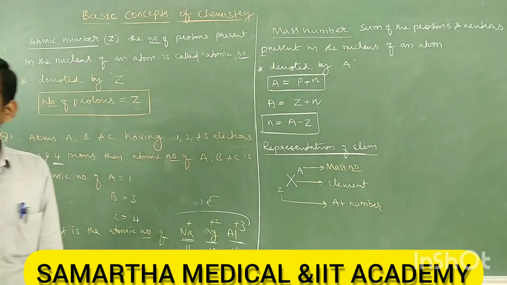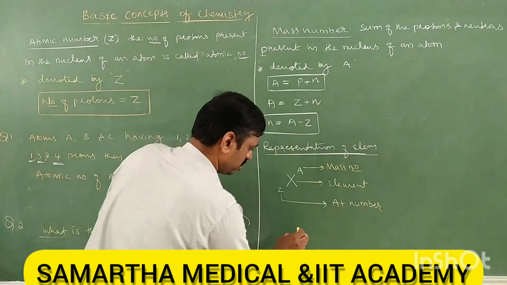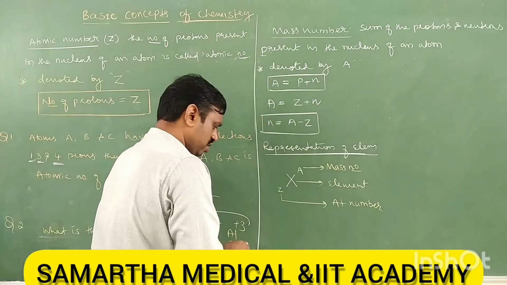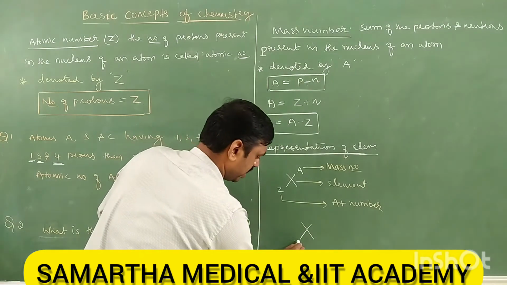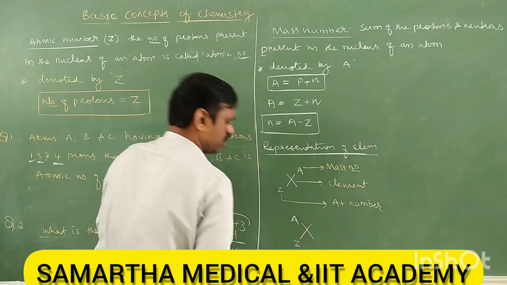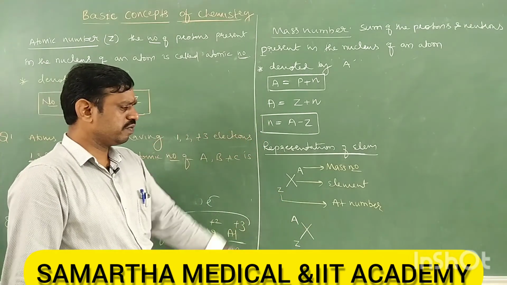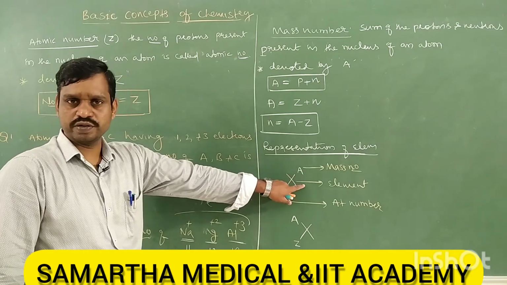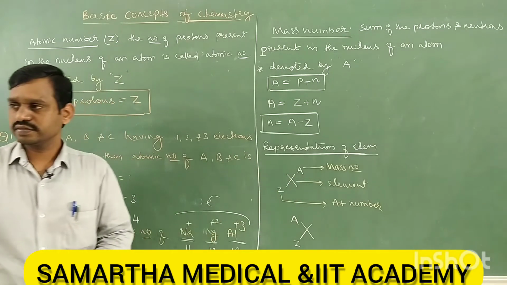This is one representation. We have another representation. You can also write X as the element with Z and A placed differently. Both are correct. But most of the time we write the first one. If somebody writes this also, it is right.